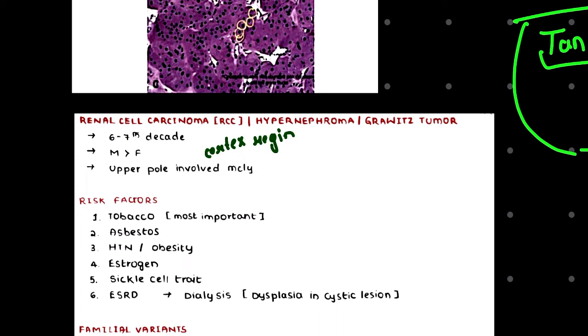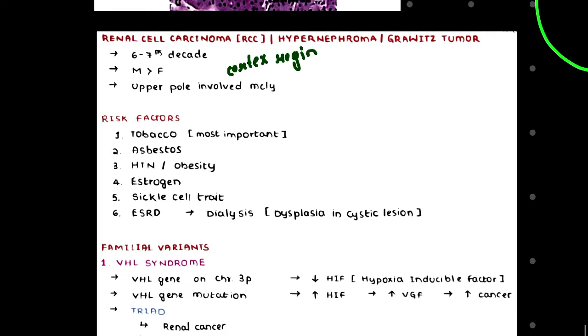Since the cortex is also the upper region of our kidney and upper pole, we can memorize it in such a way. Renal cell carcinoma has two manifestations, one is sporadic and another is familial. Talking about the sporadic one, the risk factors are tobacco intake, which is the most important one. Another is asbestos, exposure to petroleum products, carcinogens, obesity that results in hypertension, estrogen, sickle cell trait, and ESRD, end stage renal disease.